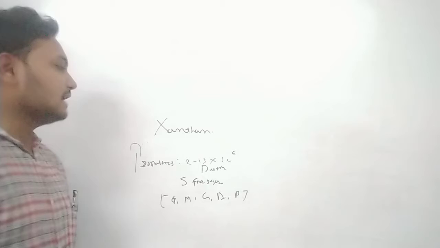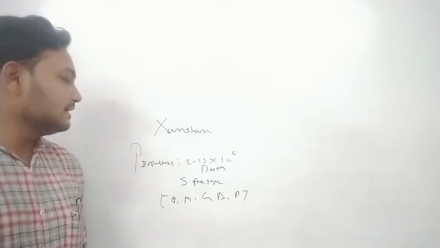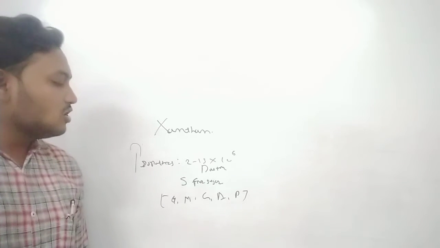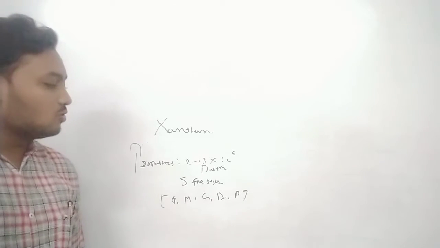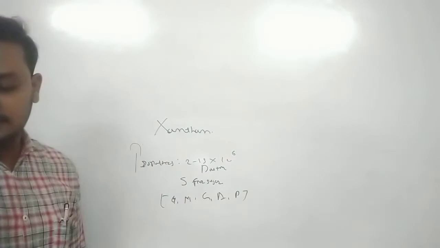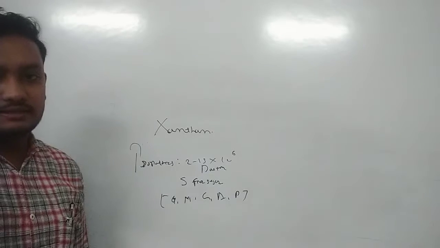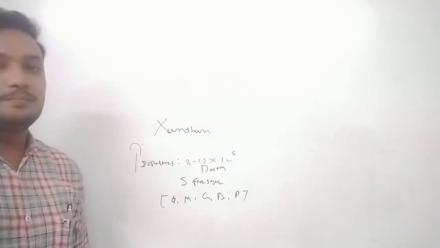So the xanthan is a pentasaccharide heteropolysaccharide. It contains glucose, mannose, gluconic acid, acetate, and the last one is pyruvate.